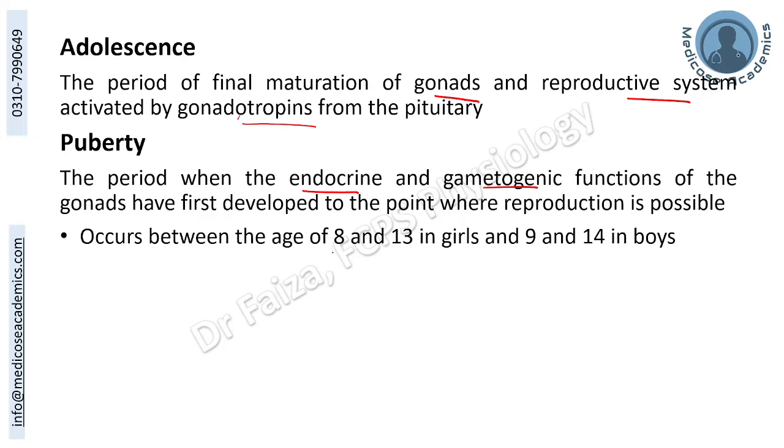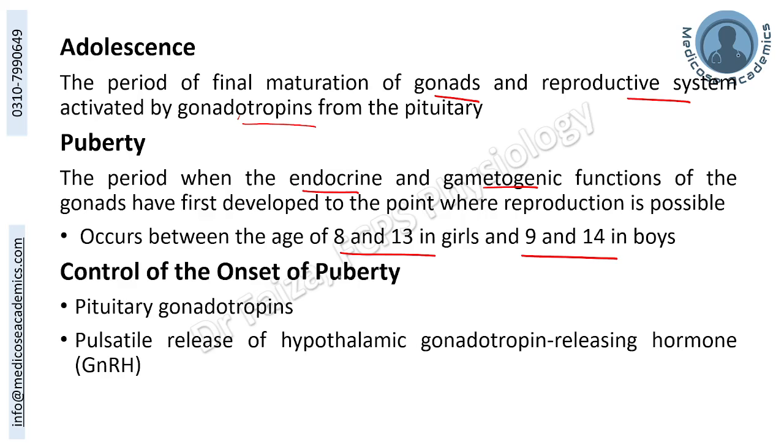And the age among females for this is 8 years to 13 years, and among boys it is 9 years to 14 years. And how is this onset? This is by the pituitary gonadotrophins, and these pituitary gonadotrophins are in return released by the pulsatile release of the GnRH hormones from the hypothalamus.